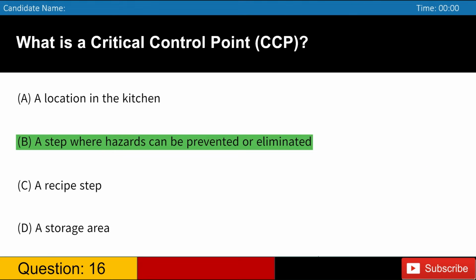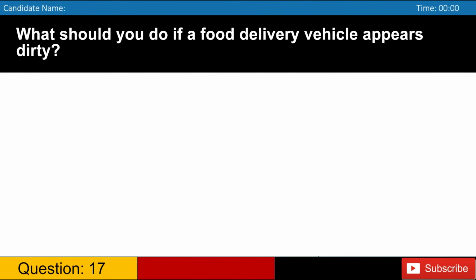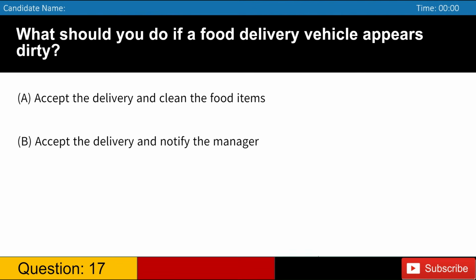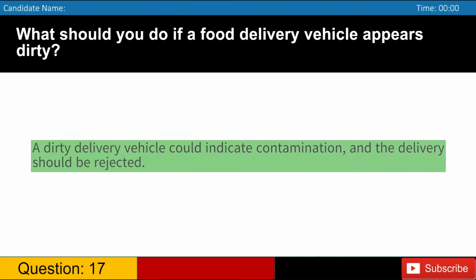Answer, B. A CCP is a point in food handling where hazards can be prevented, eliminated, or reduced to safe levels. What should you do if a food delivery vehicle appears dirty? A. Accept the delivery and clean the food items. B. Accept the delivery and notify the manager. C. Report the vehicle to the supplier. D. Reject the delivery. Answer, D. A dirty delivery vehicle could indicate contamination, and the delivery should be rejected.